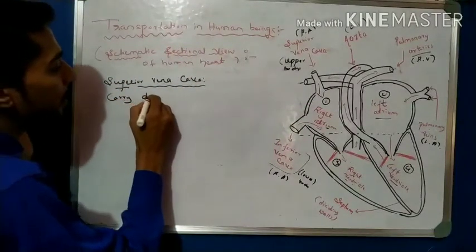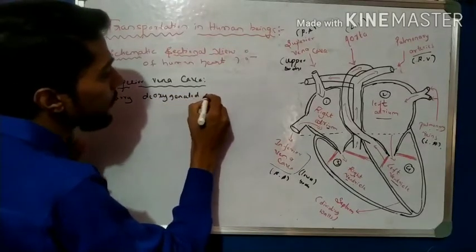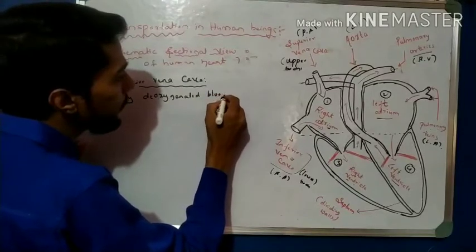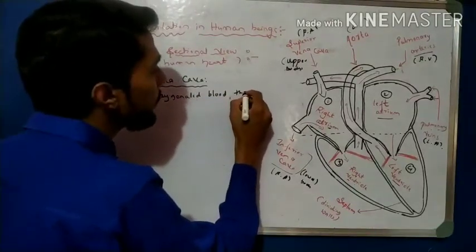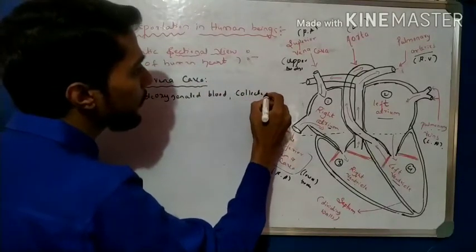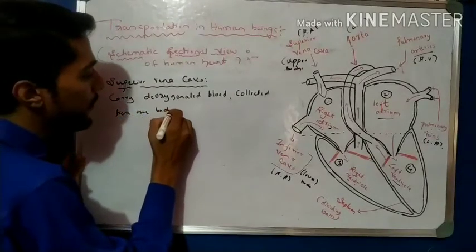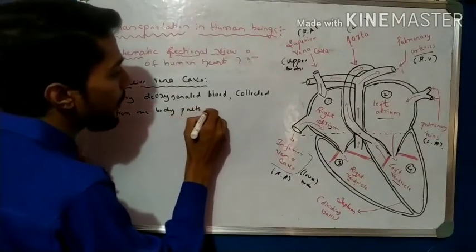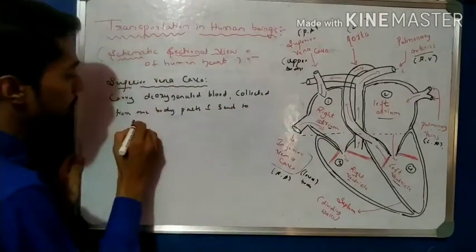It carries deoxygenated blood, collected from the body parts and sent to the right atrium.